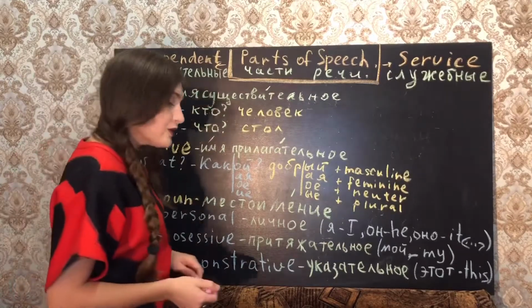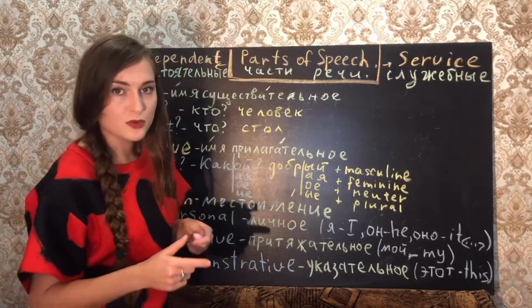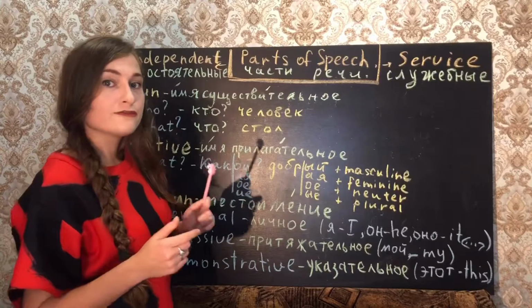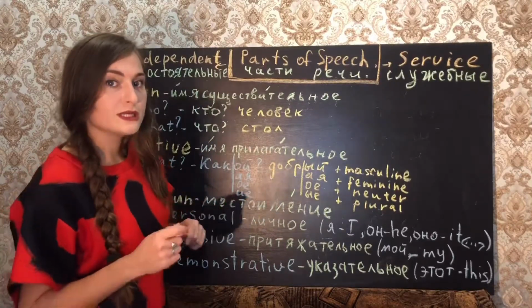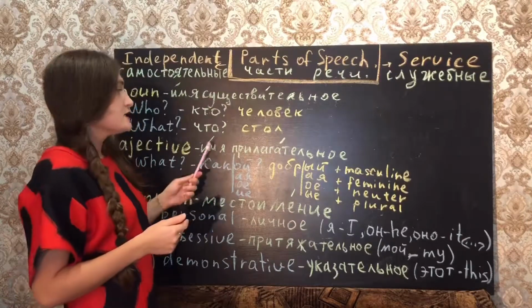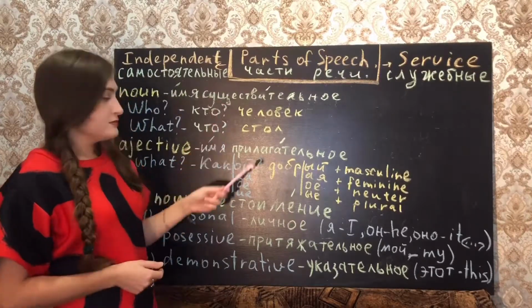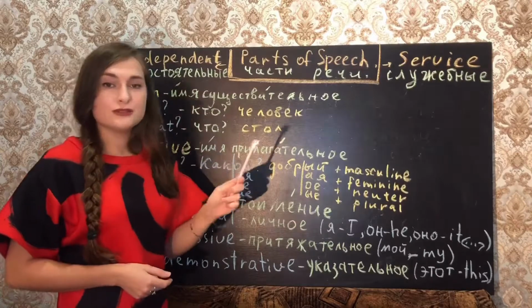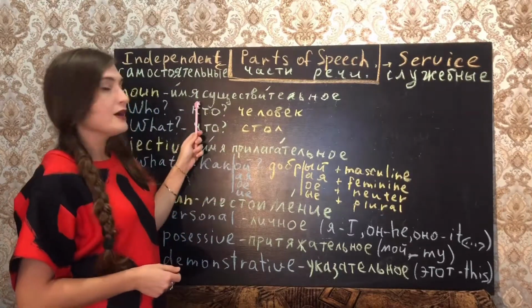Because you know that the Russian language is very flexible, it can have different forms, and forms can be changed into other forms. So the main idea here is about the gender of the noun.